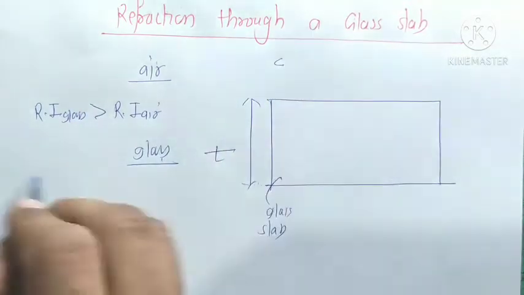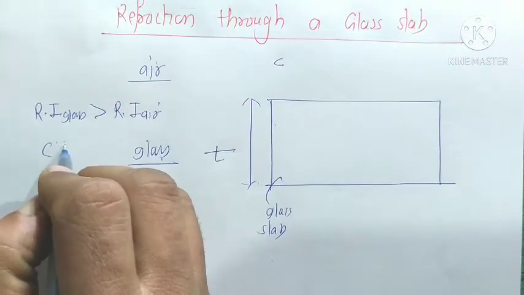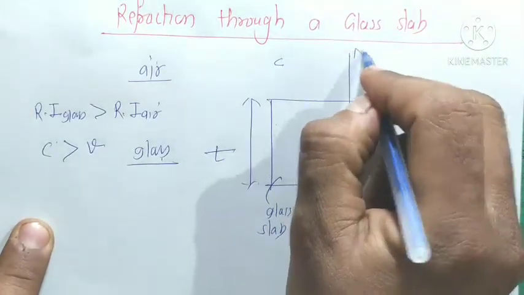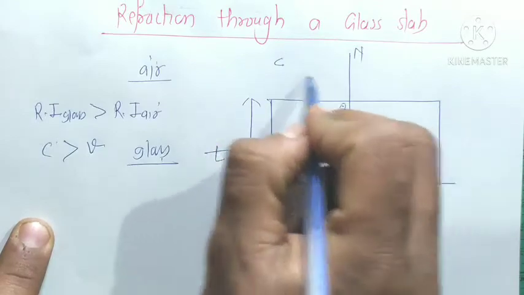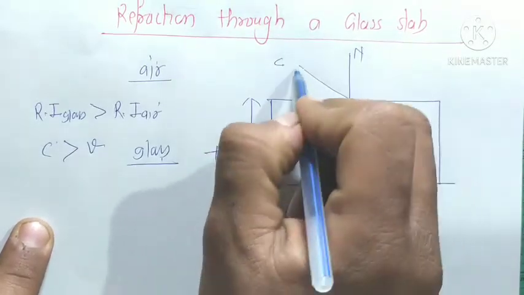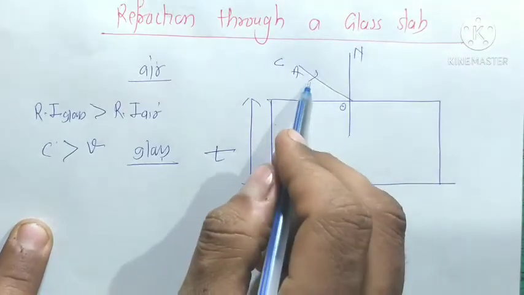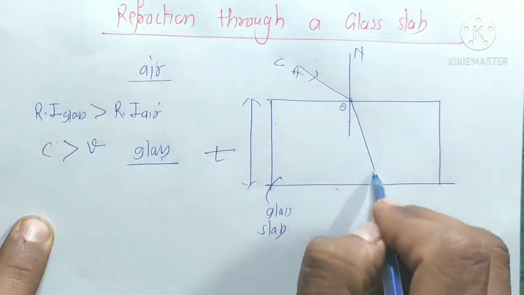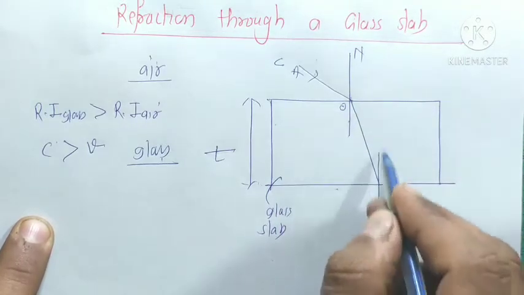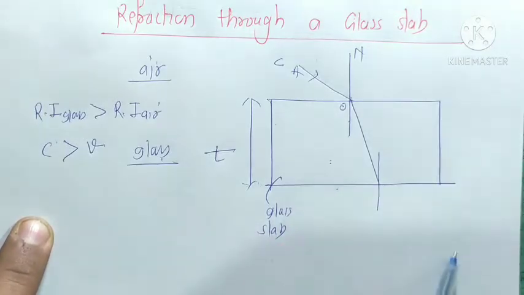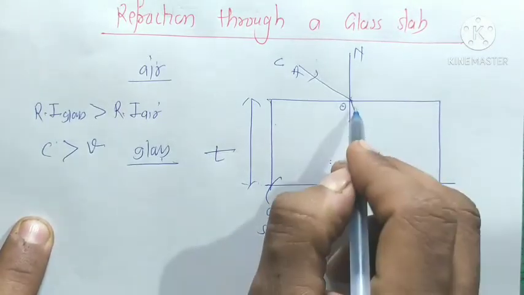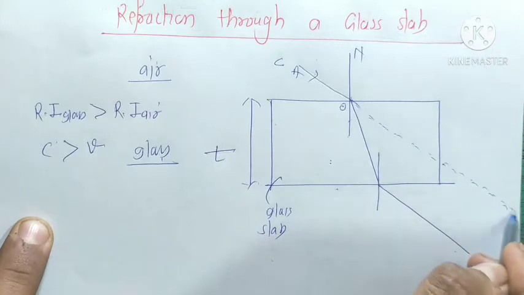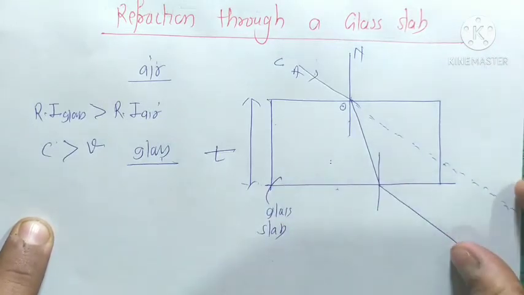The speed of light is c. The speed of light in air is greater than the speed of light in glass. Here we draw a normal and take a ray. This is an incident ray, and when this ray goes from a rarer medium to a denser medium, it bends towards the normal. When this light goes from a denser medium to a rarer medium, it bends away from the normal. When we produce this line, both rays will be parallel to each other.